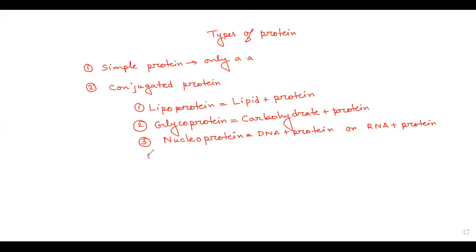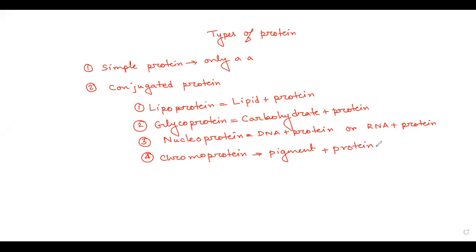Next, there can be chromoprotein. What do you mean by this chromoprotein? Chromoprotein means pigment plus protein. So they have color plus protein. Now you were talking about hemoglobin, no?